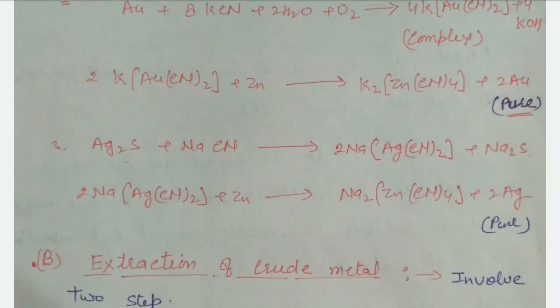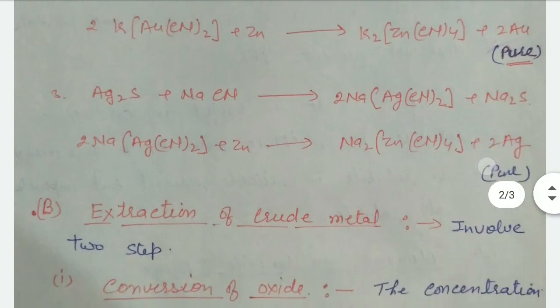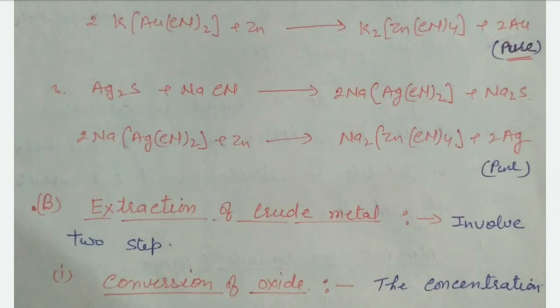Silver also reacts with sodium cyanide or potassium cyanide to form a complex of silver, and further reacts with zinc to form pure silver. That's clear? I think you got it. If you have any problem, contact my personal number.